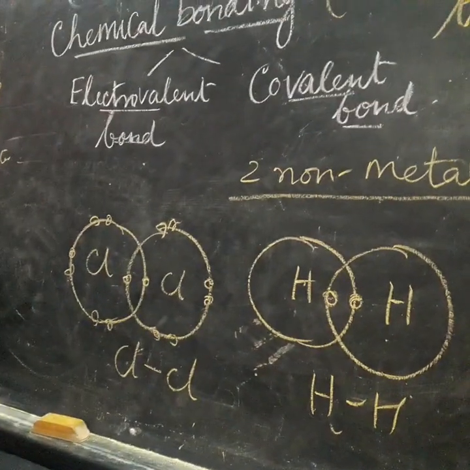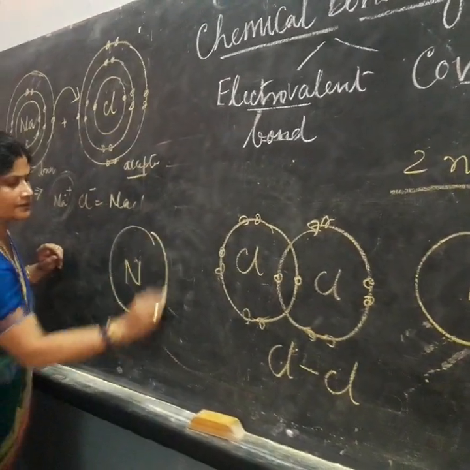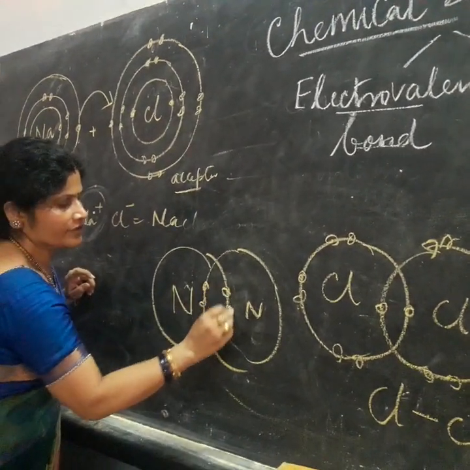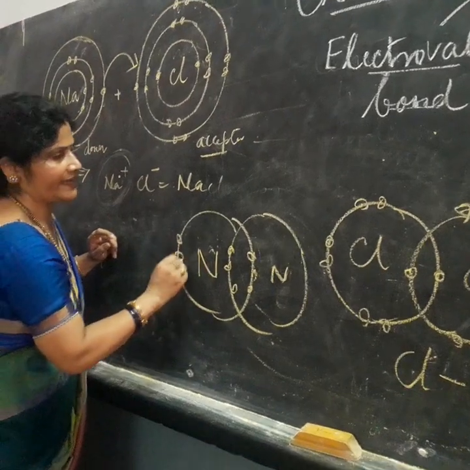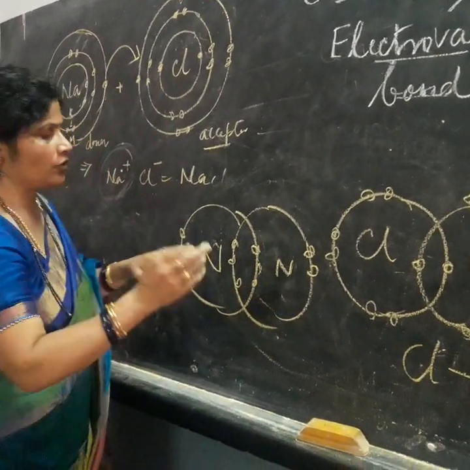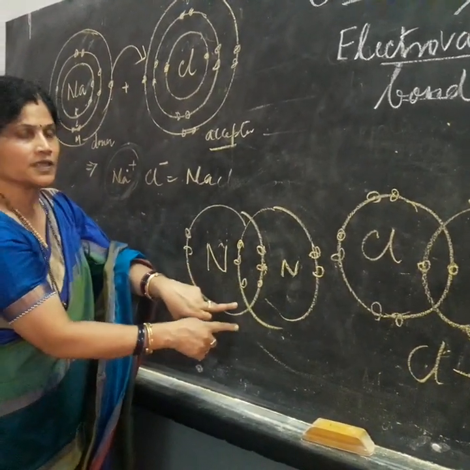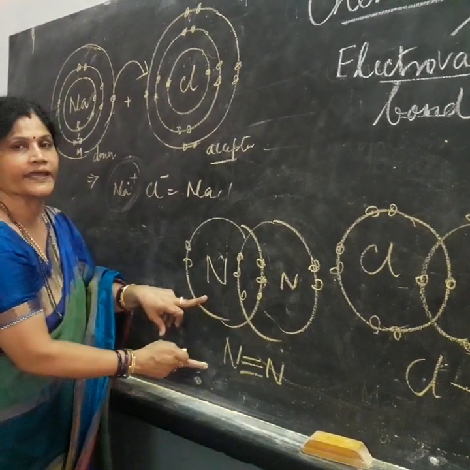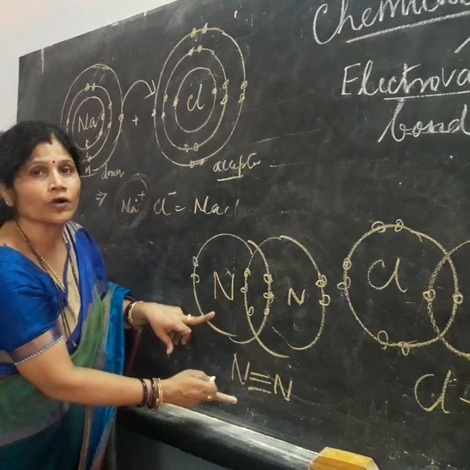Next we will see nitrogen and nitrogen atoms. They have 5 electrons in their valence shell, so they need 3 more. They share 3 pairs of electrons. So nitrogen is sharing 3 electron pairs, so it is a triple covalent bond.